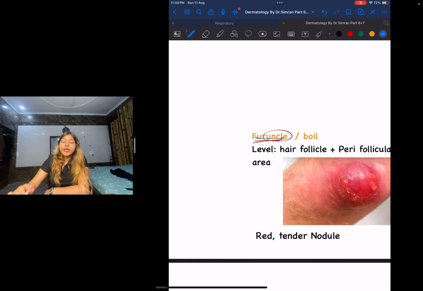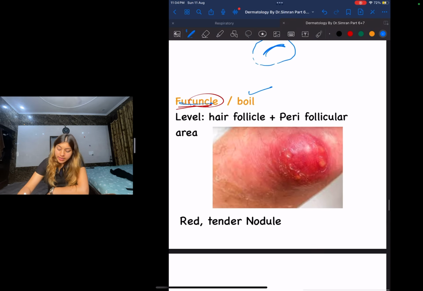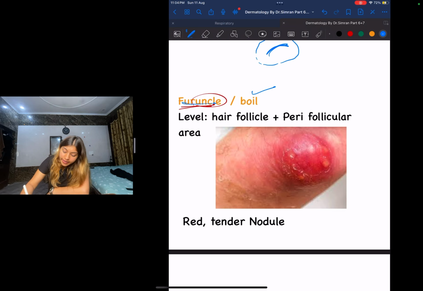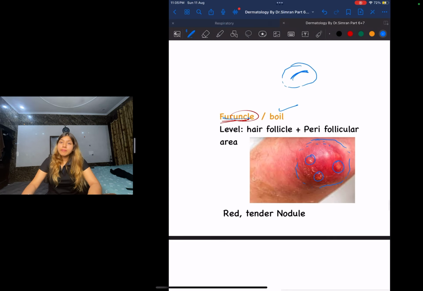Furuncle, or in layman terms a boil, is going to involve two things: your hair follicle as well as the perifollicular area, meaning the area around the follicle. You can see over here it is red, tender, it looks so painful, and it is a nodule. It is multiple, around your hair follicle, involving the perifollicle, meaning the area around it. That is your furuncle, or in layman terms a boil.